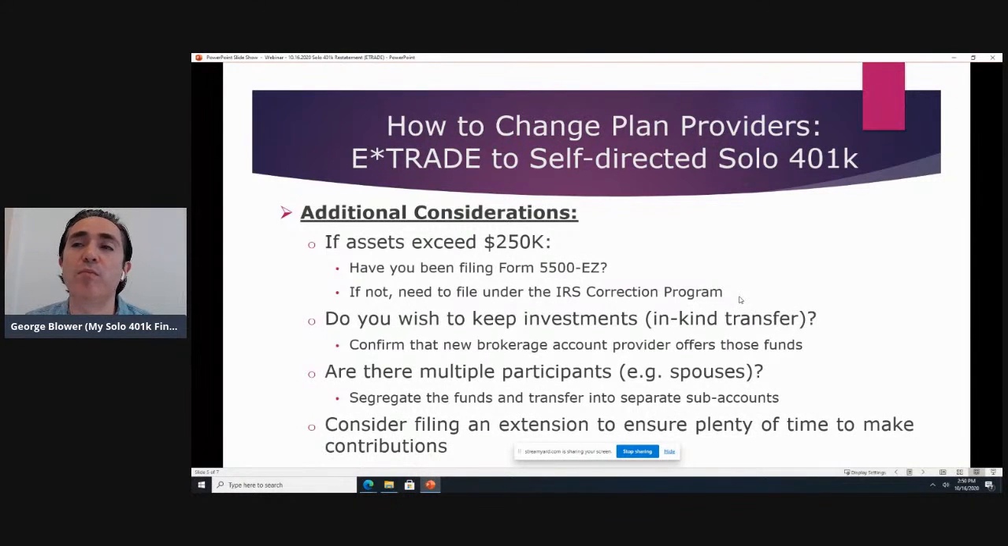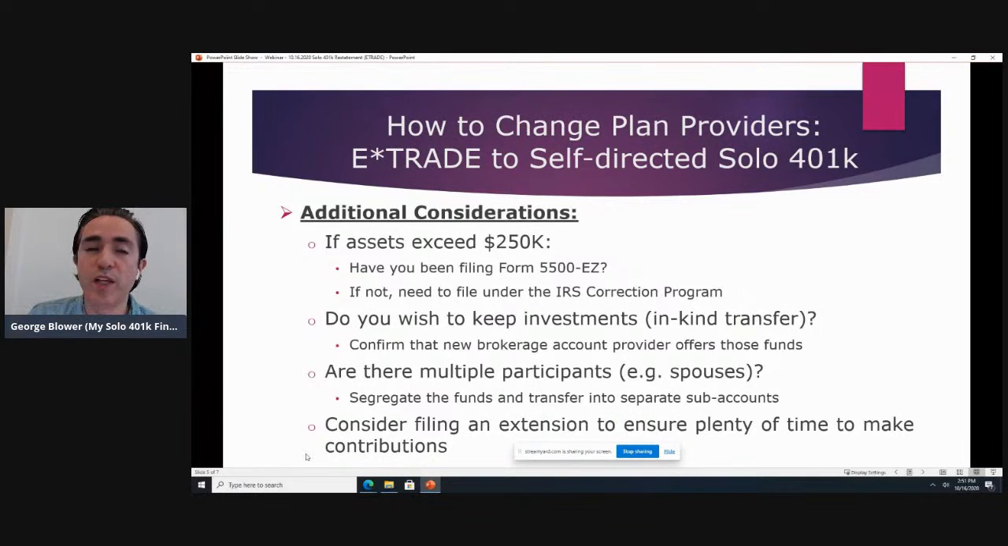And then finally, a good practical consideration here is filing an extension, if you are doing this right before, say, a deadline to make contributions. So it would be helpful if you have the ability to file an extension to give yourself more time to make those contributions, because it might take maybe a couple weeks potentially to set up the new accounts and do the transfer. It all depends on the processing times at E-Trade.